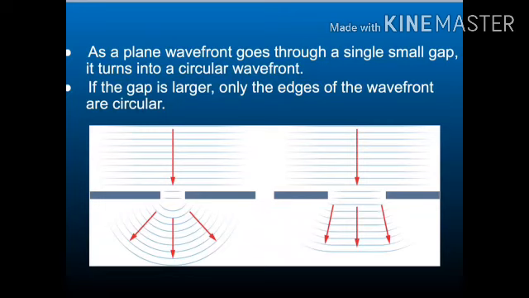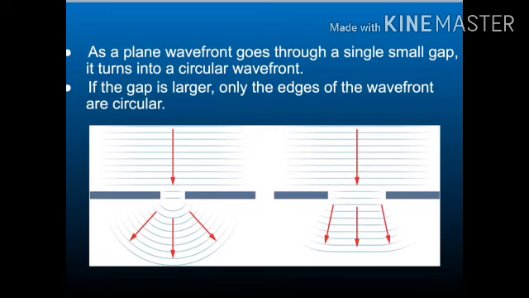As a plane wavefront goes through a single small gap, it turns into a circular wavefront. If the gap is larger, then only the edges of the wavefront are circular. Diffraction is not always a bad thing. Radio waves diffract over hills and between buildings, allowing you to pick up signals. Longer wavelength radio signals diffract more than shorter wavelength microwaves.